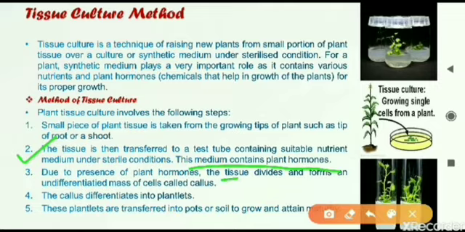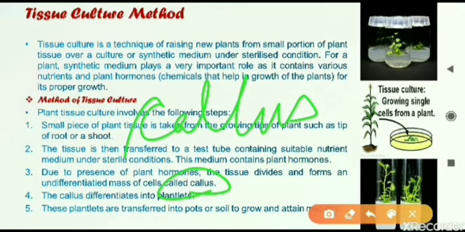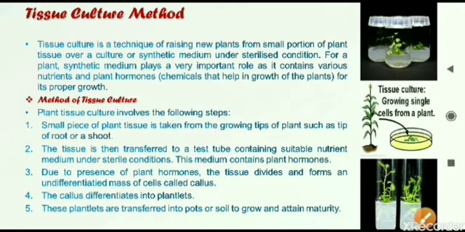The plant cells will start to divide and grow, and they will form a group of cells. A bigger number of cells will form there, and that mass of cells is called callus. That is called CALLUS. Then the callus will keep on growing. We will not disturb it, we will just let it be there. It will keep on absorbing the plant hormones, the growth chemicals, and then slowly it will differentiate into plantlets. From that, small plantlets will appear.